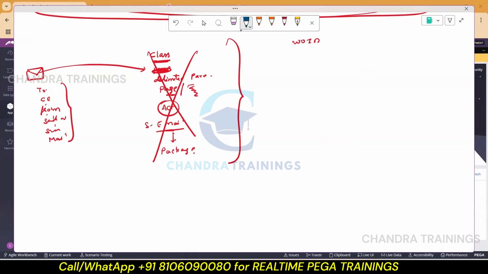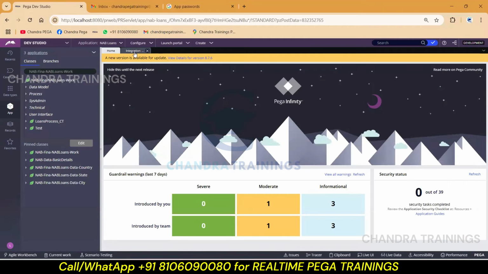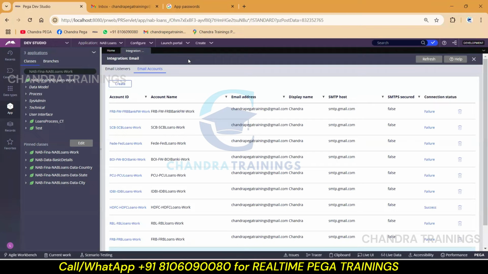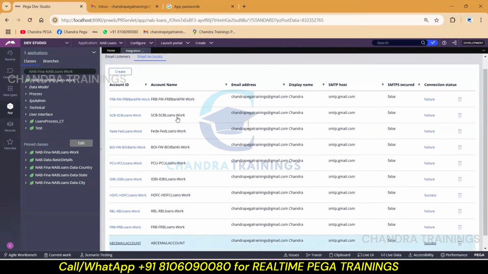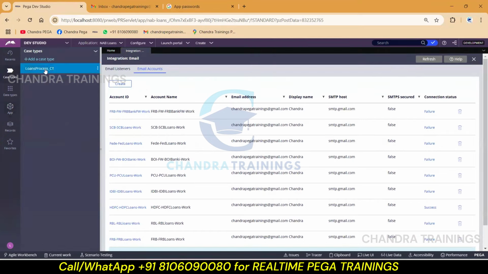So let me show you how to work with email listeners for now. First and foremost, no doubt an email account must be created. We have already seen how to create one email account, right? So first cross-check whether we have any email account or not. Okay, so we have some email accounts. After you have one email account, next you have to go to case types. Open your own case types.